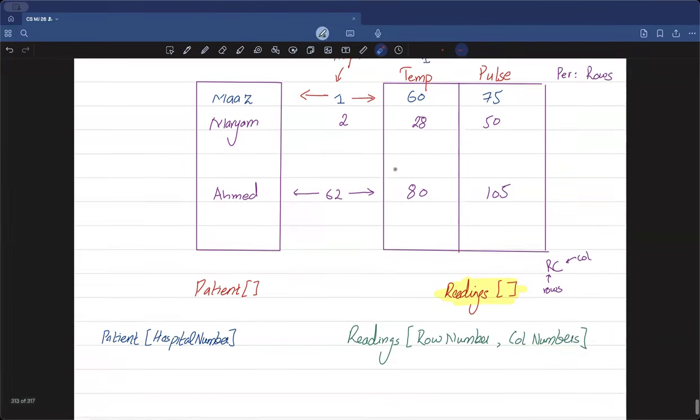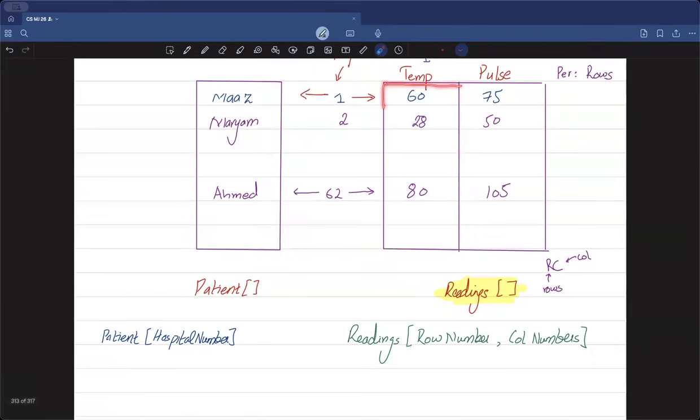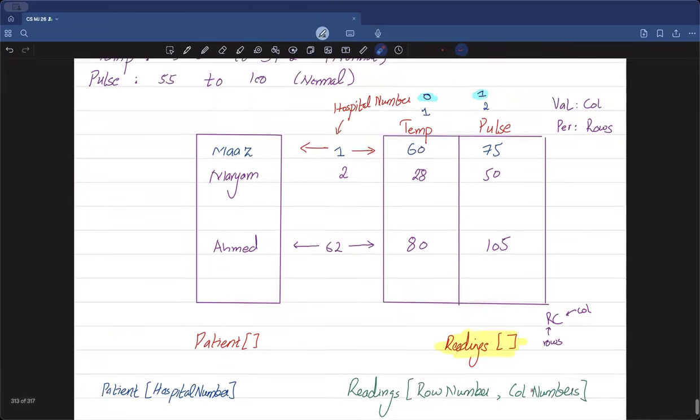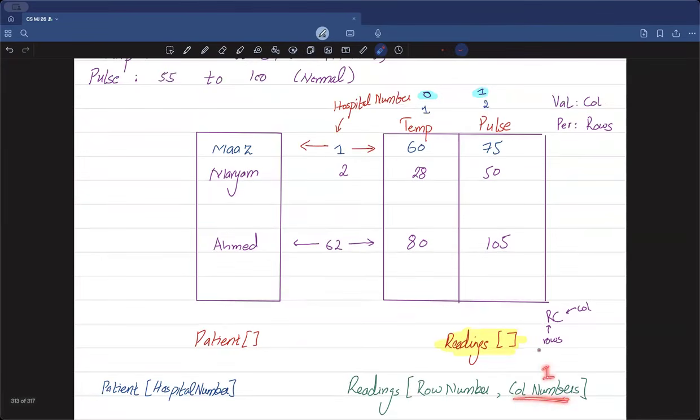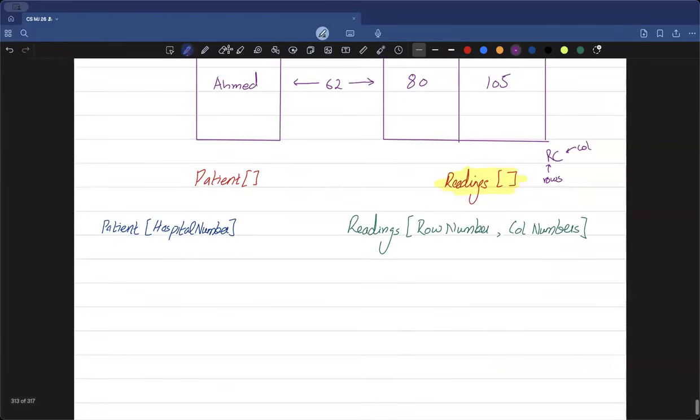That if I, let's say, now want to access the temperature value in this readings 2D array, I'll be saying go to column number 1, because column number 1 is this. This means I'm only taking values from this column. And if I want to grab a value from this column, I would take this row number, and this is my column which you want to access. You get the 60 value, which means that up again on my notes, I would be like, okay, I want to access temperature. So temperature has the column value 1.